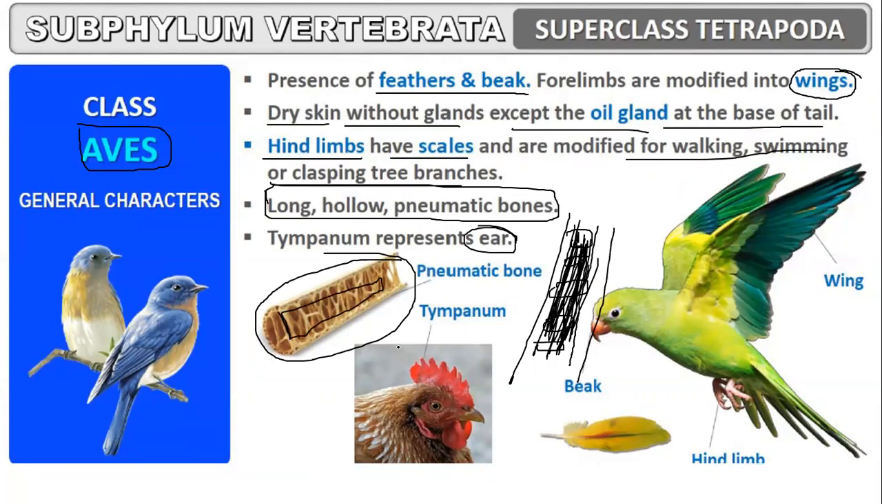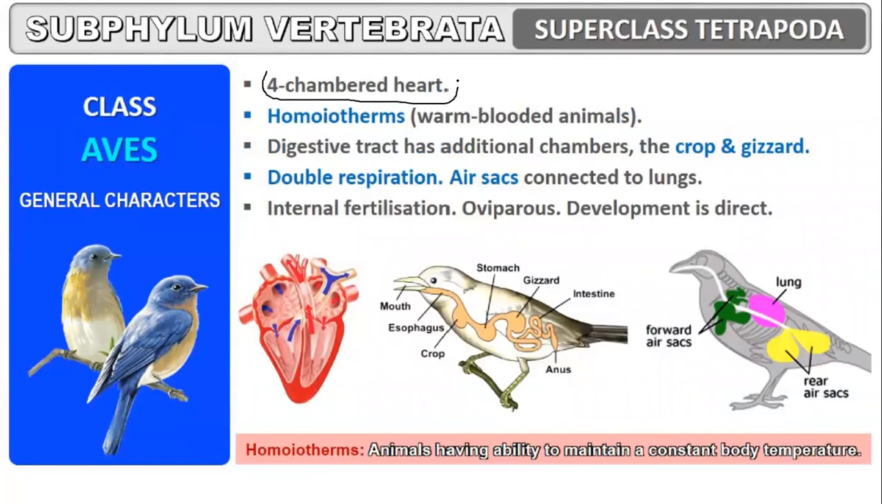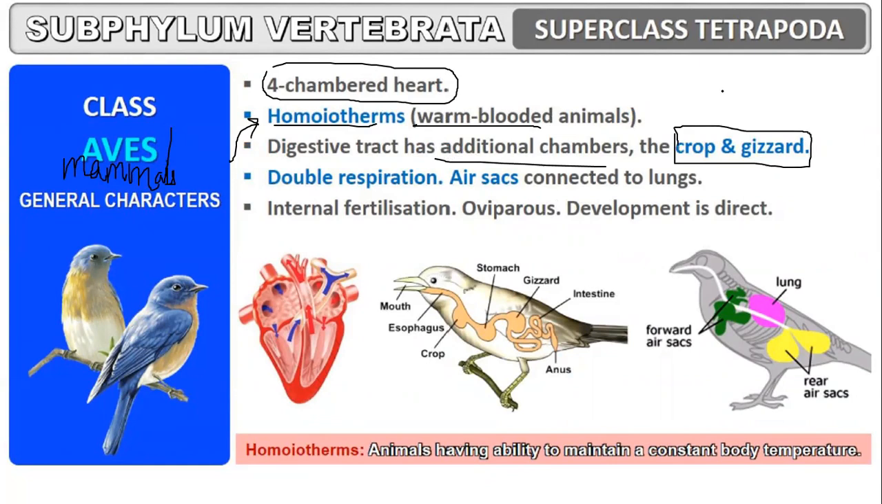Tympanum represents the ear. They have a four-chambered heart. This is a warm-blooded animal group, homeotherm. So Aves and mammals, they are what? Homeotherms. Digestive system has additional chambers, crop and gizzard. Right now you have to study it over here, but in case of cockroach, you will find crop and gizzard in there also. But it is not coming under Aves, you have to give it an exception. So if a question comes like name the class which have crop and gizzard, then you have to go with any birds.